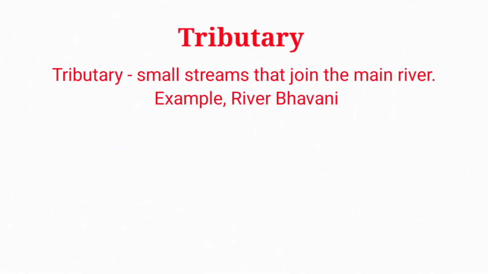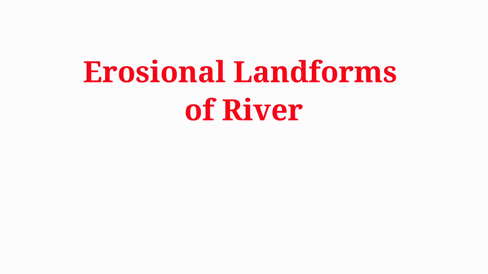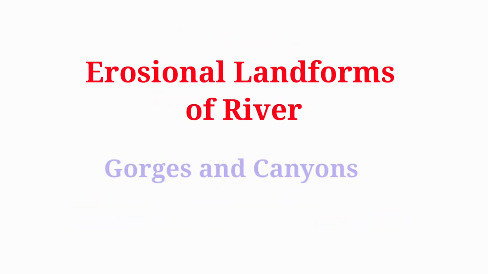Tributary. Small streams that join the main river. Example, River Bhavani. Distributary, river channels that get separated from the main river. Example, River Kollidam.